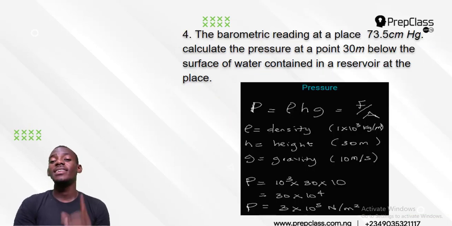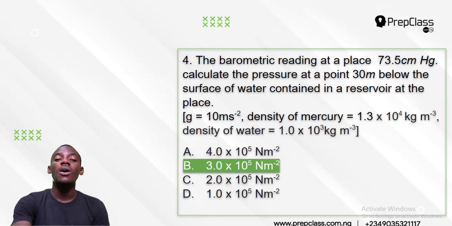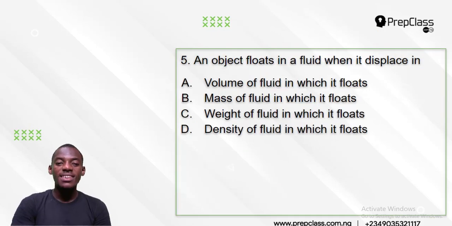Don't forget the formula that pressure is density times height times gravity. That is the formula for this question, and that is the answer. Option B is the correct answer. Let's go to number 5.